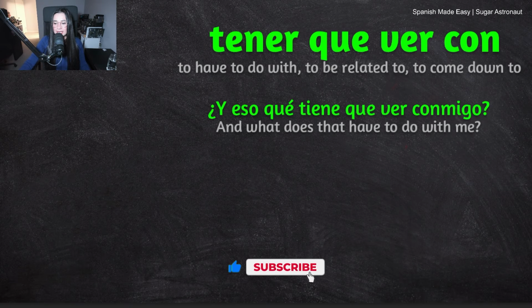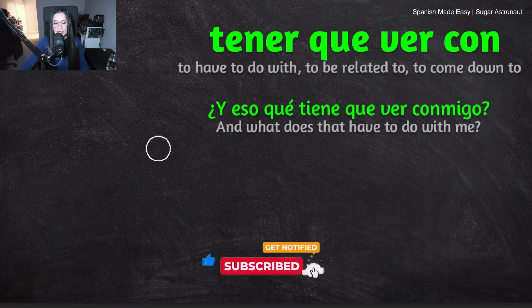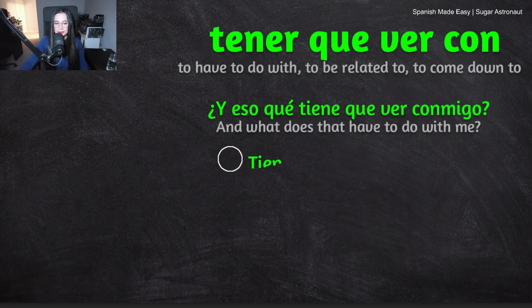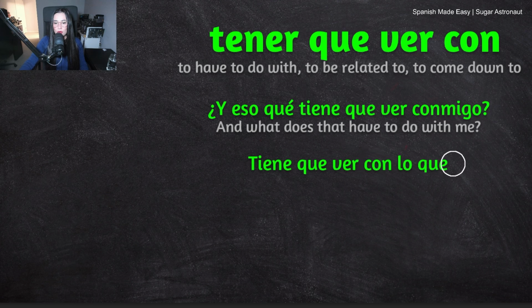Now let's look at the next example using tener que ver con. The next example is, tiene que ver con lo que hablamos ayer.